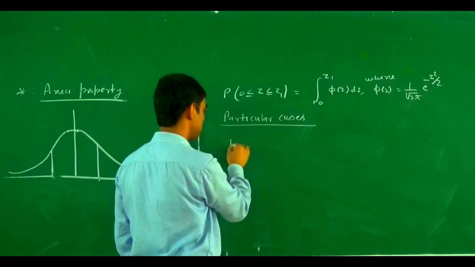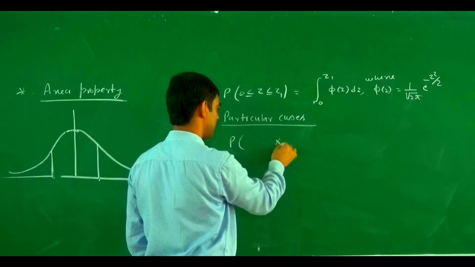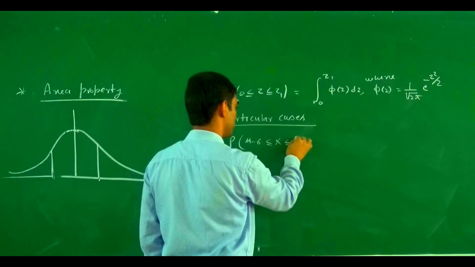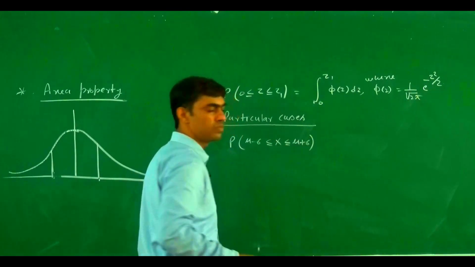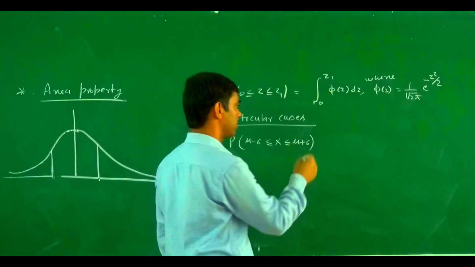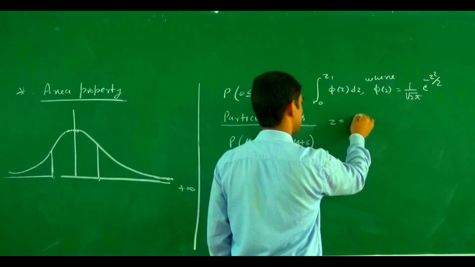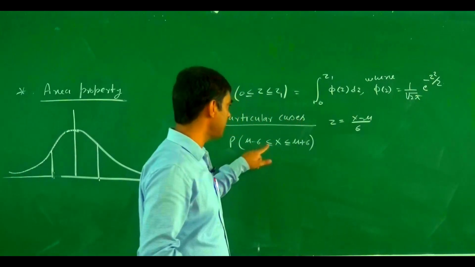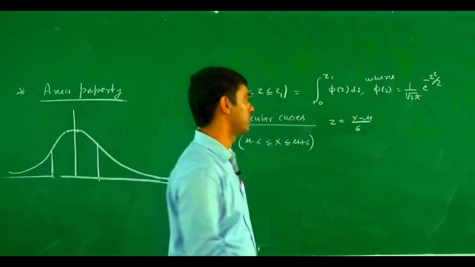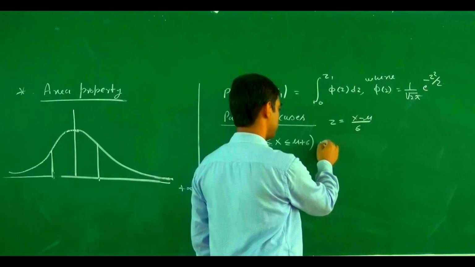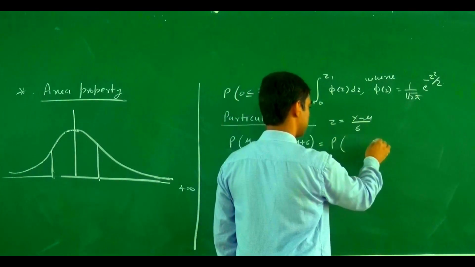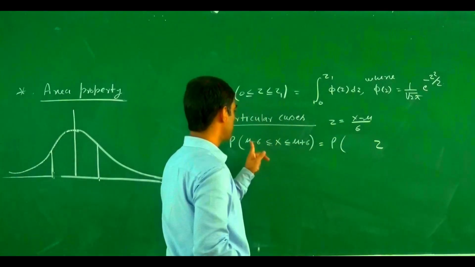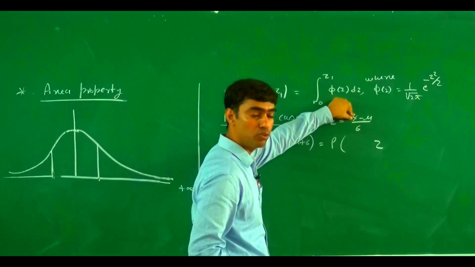Now if x lies between mu minus sigma and mu plus sigma, then what is the value of z? Because z equals x minus mu upon sigma. So if we put x equal to mu minus sigma, then z becomes mu minus sigma minus mu divided by sigma.